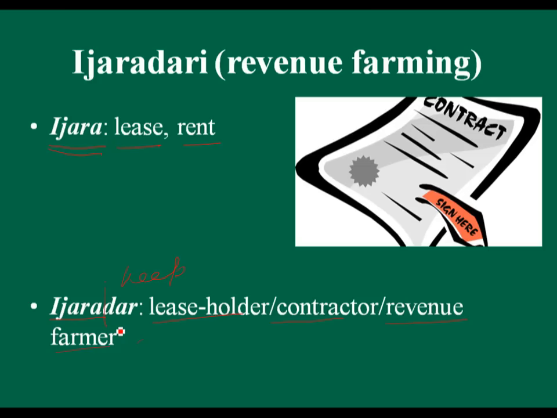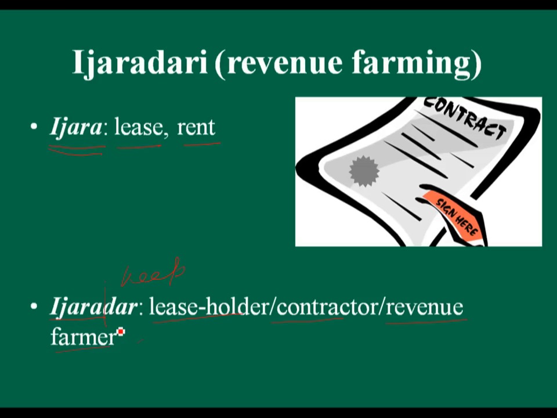The state asks for a guarantor in the form of bankers or money lenders. This leaseholder is called a revenue farmer or Ijaradar. Now I think you must have understood the Ijaradari system.